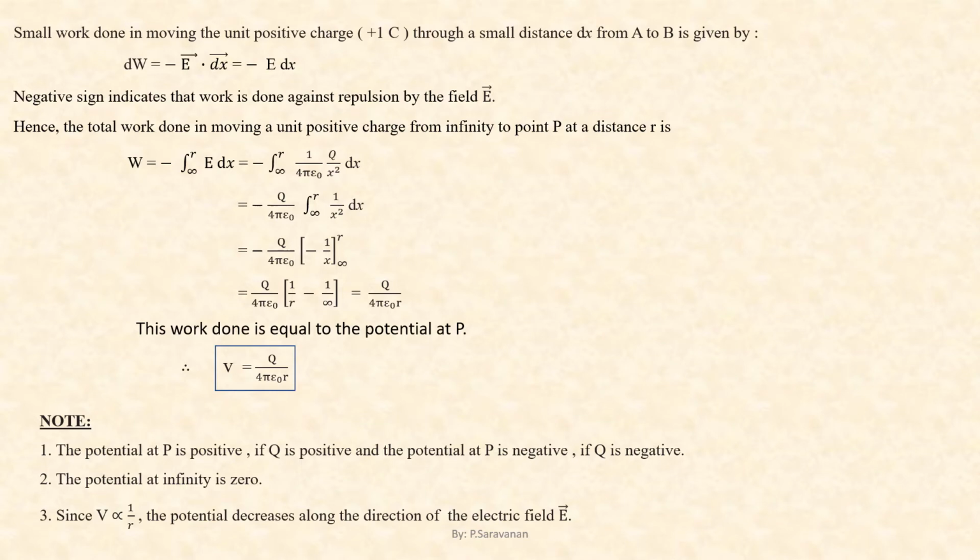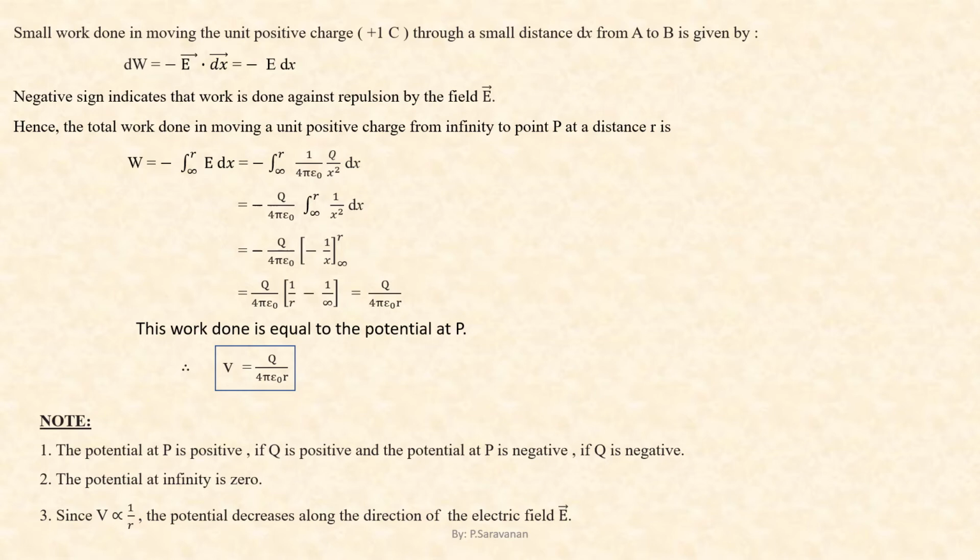Small work done in moving the unit positive charge of plus 1 coulomb through a small distance dx from A to B is given by dW equal to minus of E dot dx, which is equal to minus E dx cos 0, that is equal to minus E dx. Negative sign indicates that work is done against repulsion by the field E.